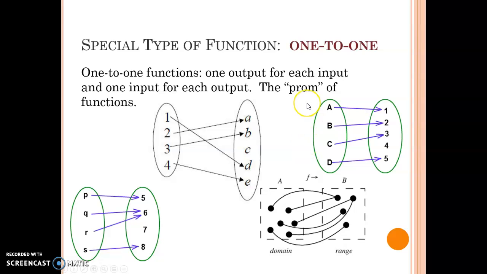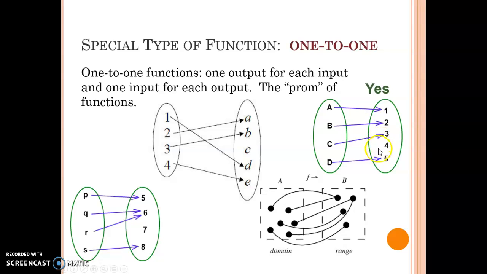Let's talk about one more item before we move on to some other things. We've got a special type of function, the one-to-one. This is where every input has a single output, and an output has a single input. I'm looking at 4 different relationships, and I'm asking, which is one-to-one? This first one in the upper right-hand corner is one-to-one because A goes to 1, B goes to 2, C goes to 3, D goes to 5. This is a one-to-one relationship.